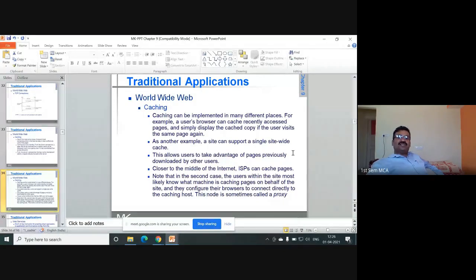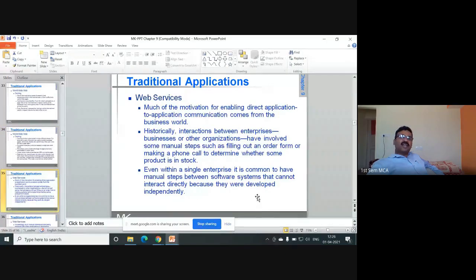Its implementation: a browser can cache recently accessed pages. A browser can cache the pages. Another is that a site can support a single site-wide cache. So this is how we can implement the caching. Another is that internet service providers can cache the pages and provide them for display as and when required. So these are some of the points with respect to caching.